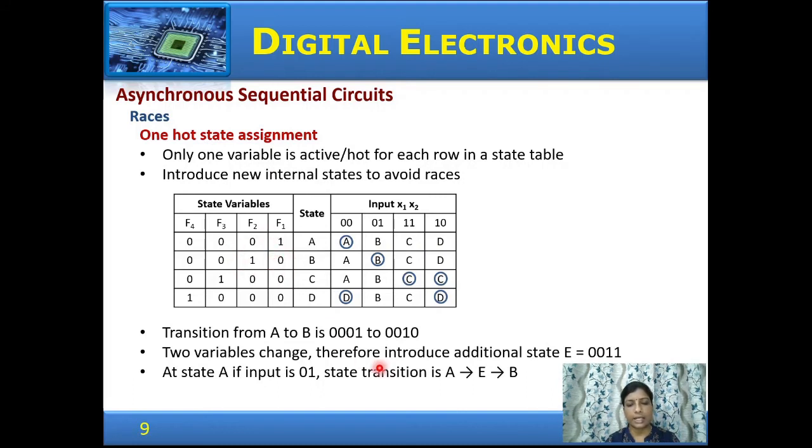In this case, introduce an additional state E with the state variables 0, 0, 1, 1. If the input is 0, 1, then the transition would be from A to E and E to B. Therefore, internal states are introduced to avoid races in the case of one hot state assignment.